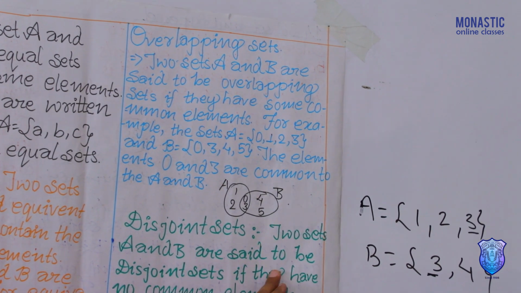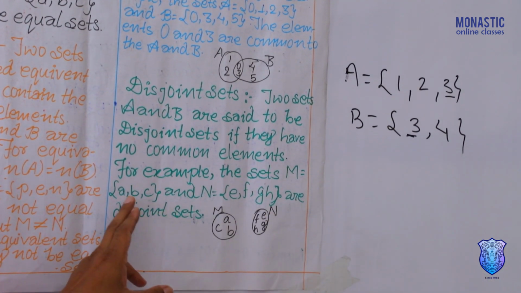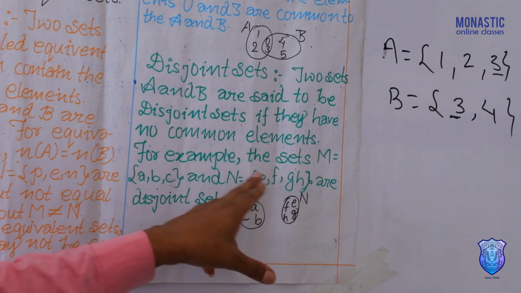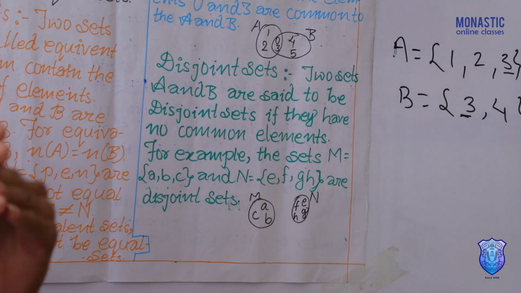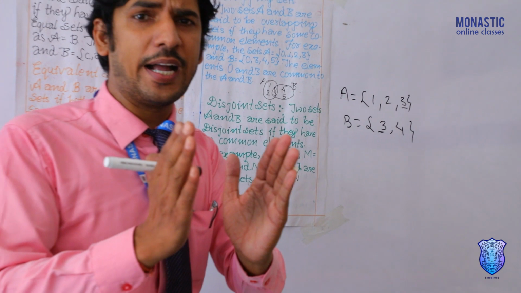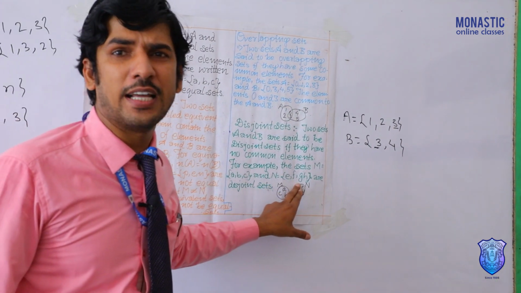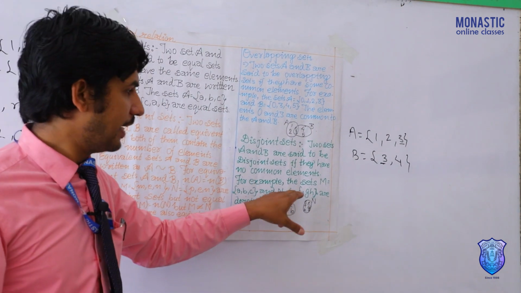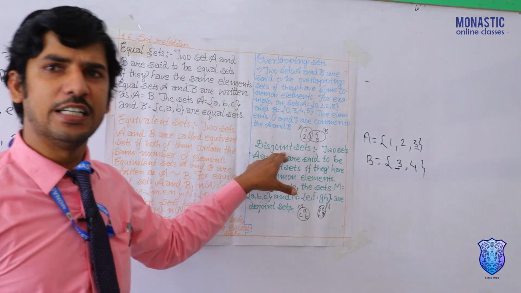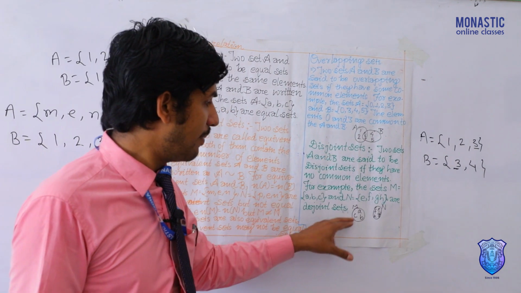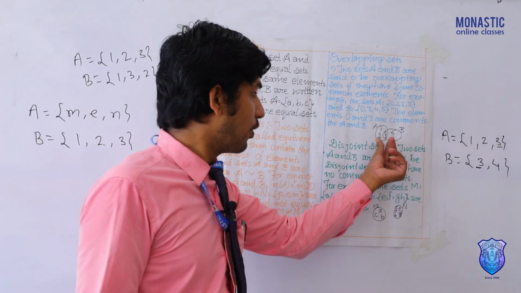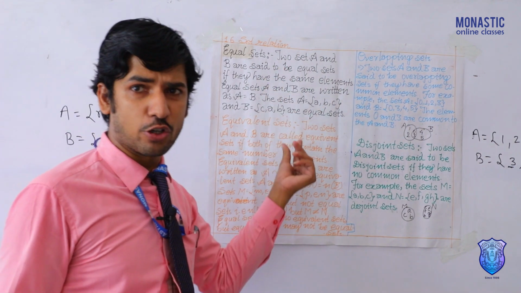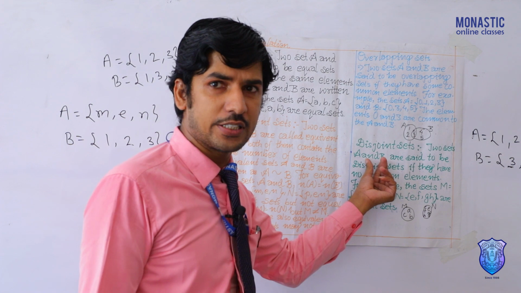Next, disjoint sets. For that, take M is equal to {A, B, C} and N is equal to {E, F, G, H}. In these two sets, we are finding that there is no common element. And when there is no common element, it means that it is a disjoint set. The diagram of the disjoint set is shown here, and the overlapping set is given there. This is the topic about equal sets, equivalent sets, overlapping sets and disjoint sets.